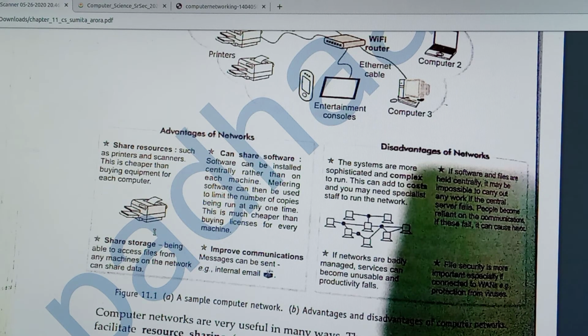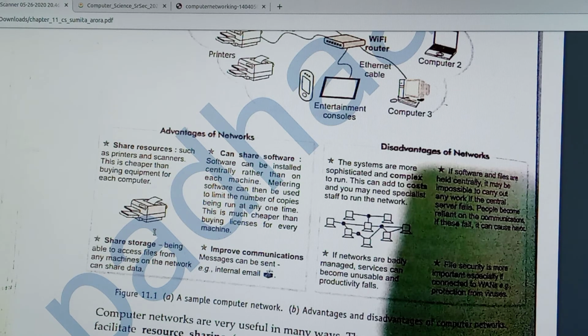The next disadvantage: if the software and files are held centrally, it may be impossible to carry out any work if the central server fails. We already studied that in a network, if you install all the files and all the data on a particular machine and that machine fails, then the other computers connected in the network cannot get the data. So this is also a main disadvantage of a network.